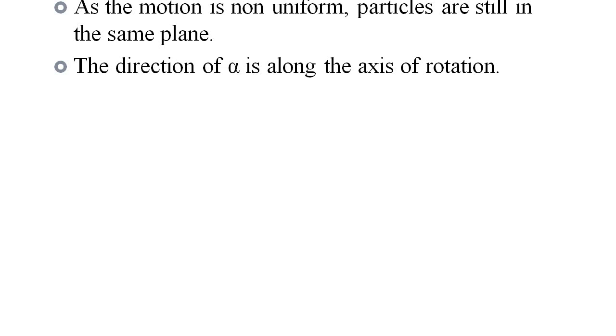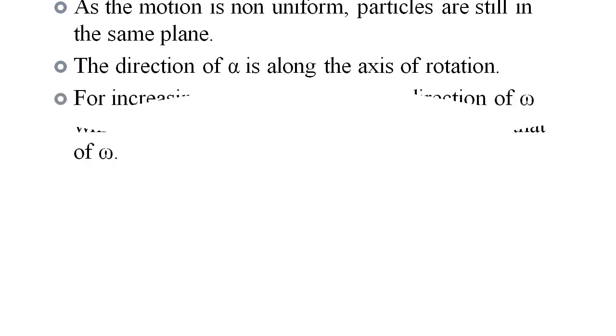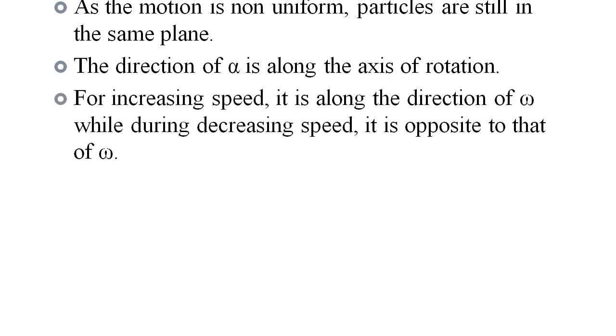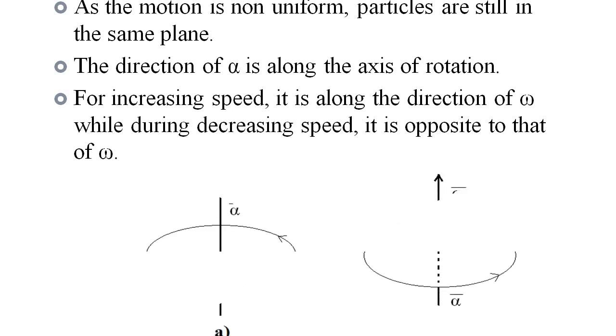The direction of alpha, that means the direction of the angular acceleration, is along the axis of rotation. For increasing speed, it is along the direction of omega, while during decreasing speed, it is opposite to that of omega. Diagrammatical representation below.